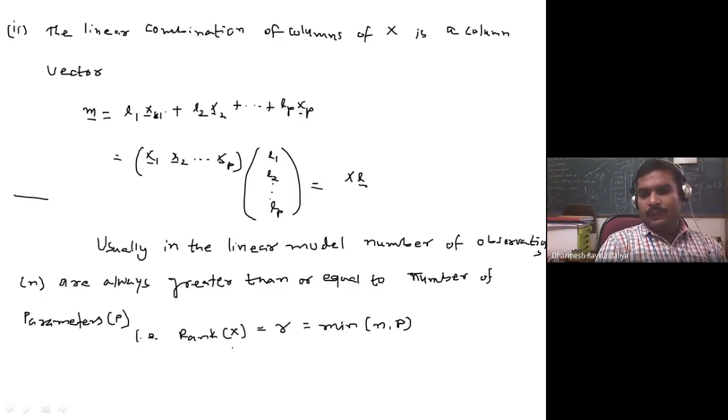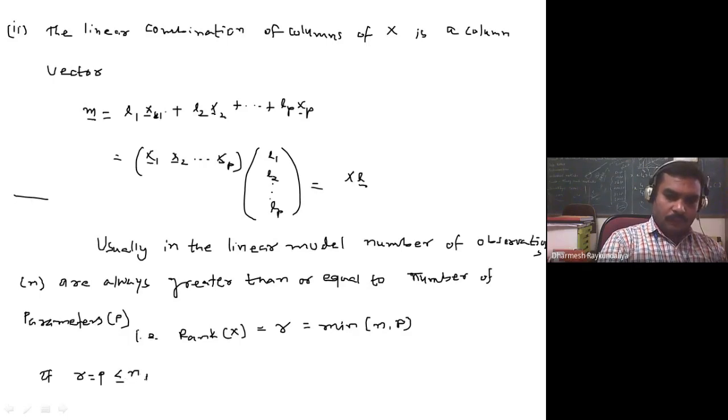So let us say the rank of X is r, and r is nothing but the minimum of n and p. If r is equal to p, which is less than or equal to n, as I said, the number of observations is larger than the number of parameters.